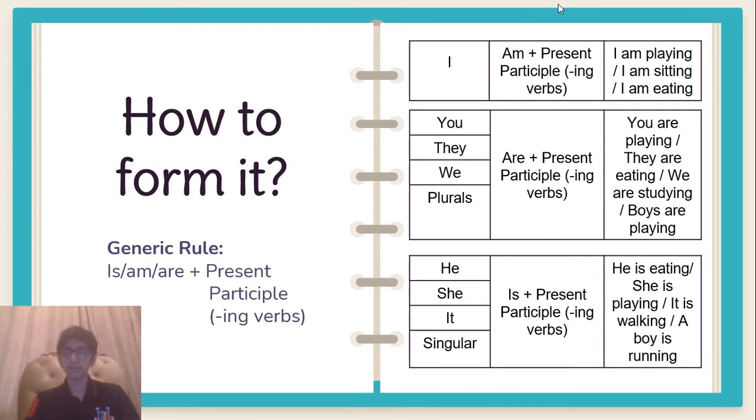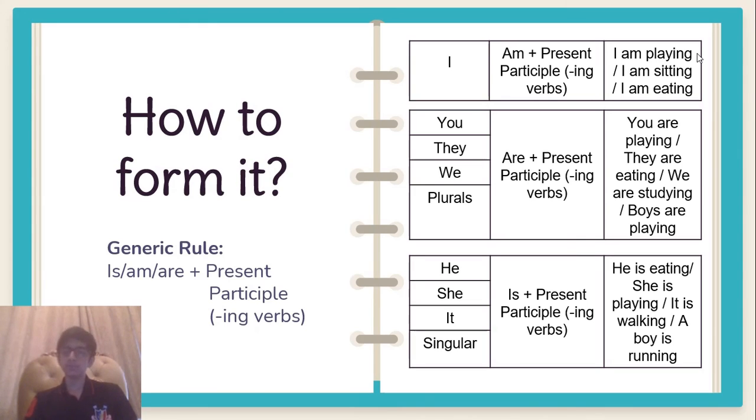Now the rule is slightly modified for each pronoun or for different nouns. So now I'm going to tell you that in detail. When the subject of the sentence is I, you use am and the present participle of the verb. For example, I am playing, I am sitting, and I am eating. Now note that in this example section I have not given proper sentence examples. I've just given a phrase. For forming sentences, you will have to add the object or any kind of extension to the sentence to make it sensible.